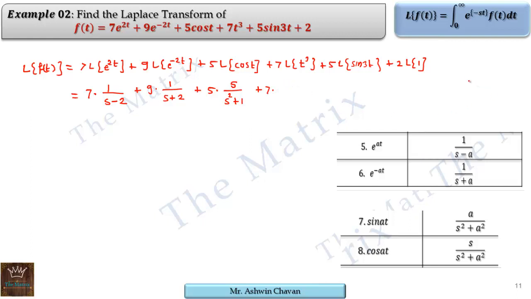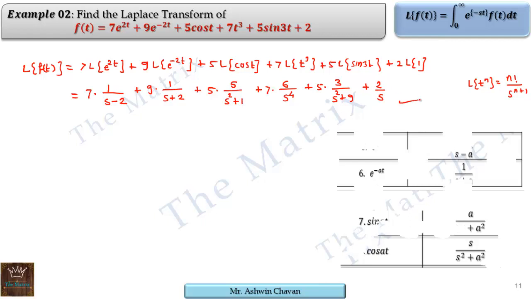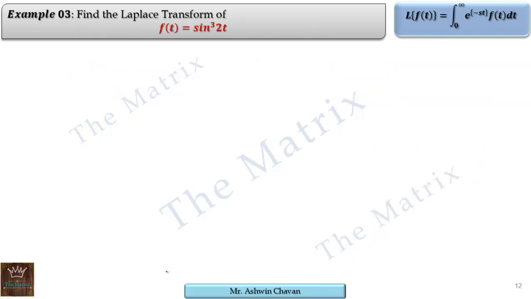Now let me write here Laplace of t raised to n, here n is integer, then it is n factorial upon s raised to n plus 1. Therefore n value is 3 here, that's why 3 factorial, which is 6 upon s raised to 4, plus 5 times sin 3t, a is 3 here, that's why 3 upon s square plus 3 square, that is 9, plus 2 into Laplace of 1 is 1 by s. So here is the answer for the given function.